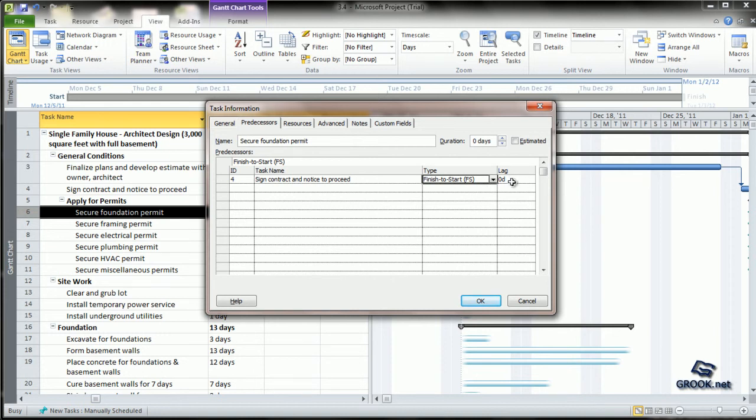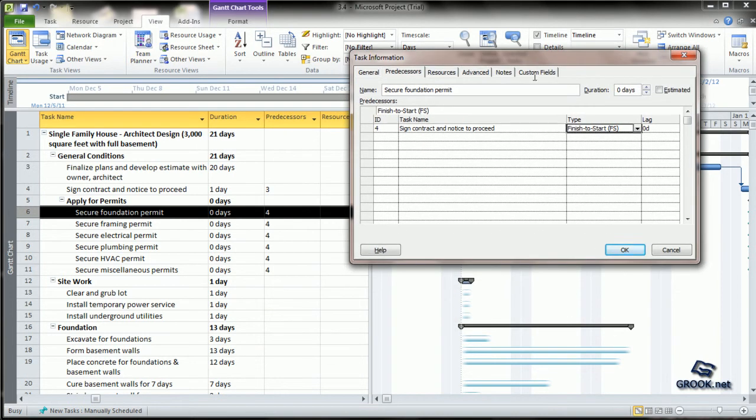What is lag? Lag value means that we can set a delay between the finish of activity 1 and the start of activity 2. For example, in our case, let us say that after signing the contract and the notice to proceed, we want to wait at least 1 day before we secure the foundation permit. So if that is the case, we can make the lag as 1 day.